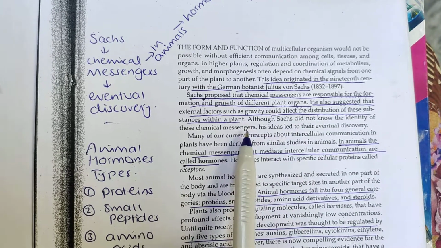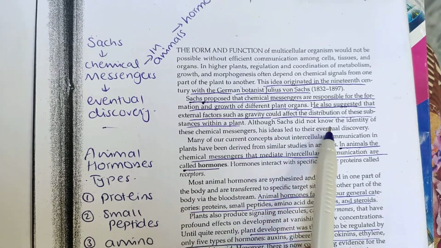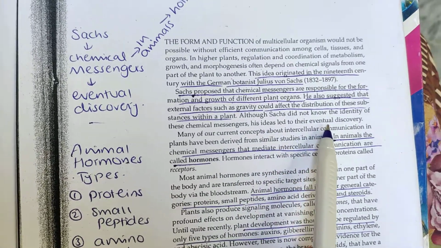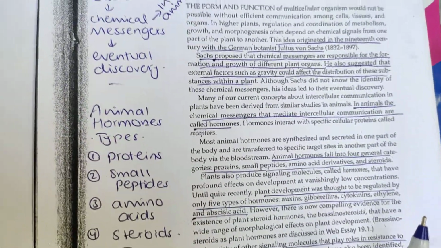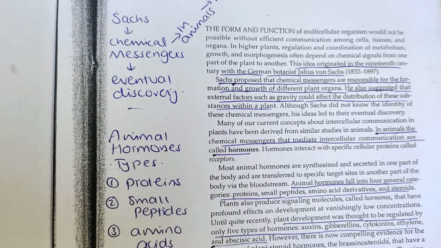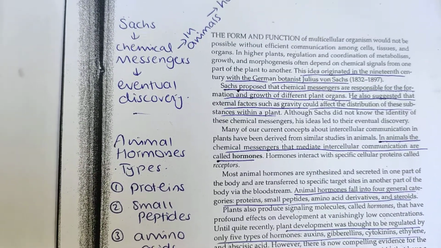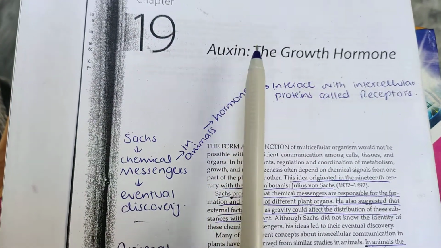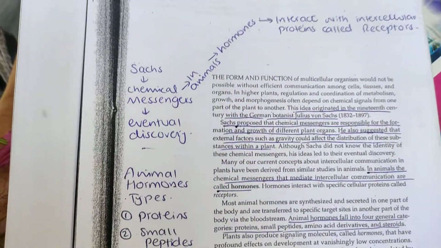Although Sachs did not know the identity of these chemical messengers, his ideas led to their eventual discovery. He didn't know their names, so he just said that those substances which are responsible for plant growth are called chemical messengers. The first chemical messenger which was identified or discovered was Auxin. Later we will study this.